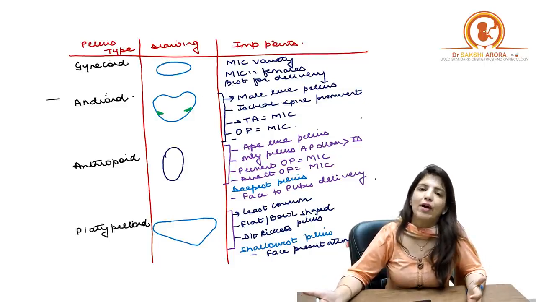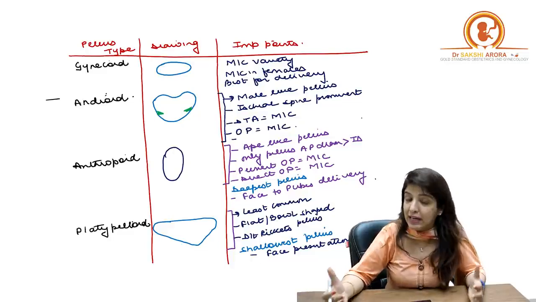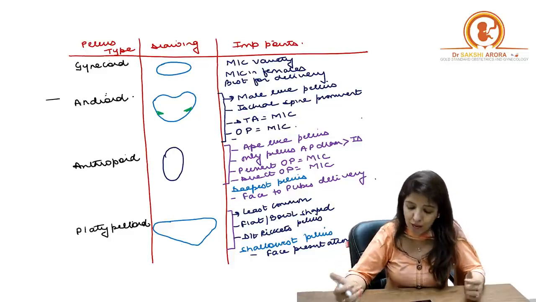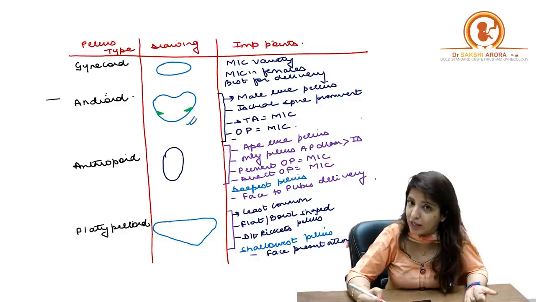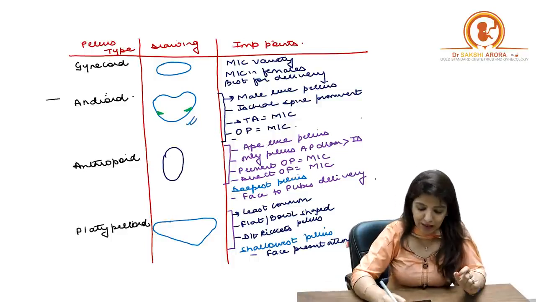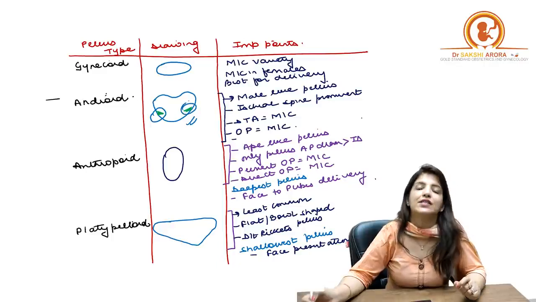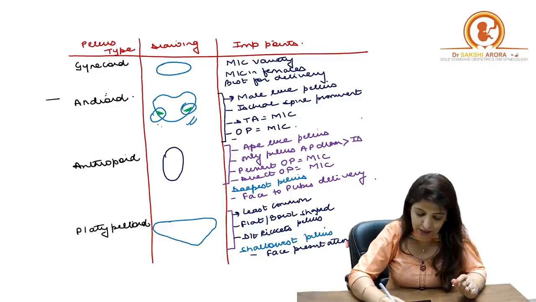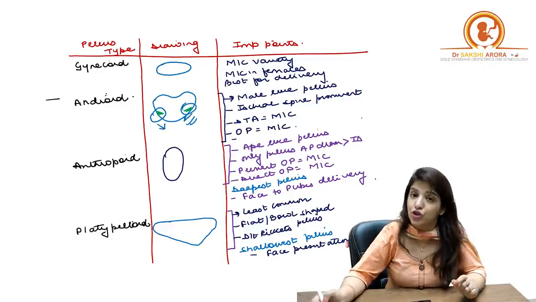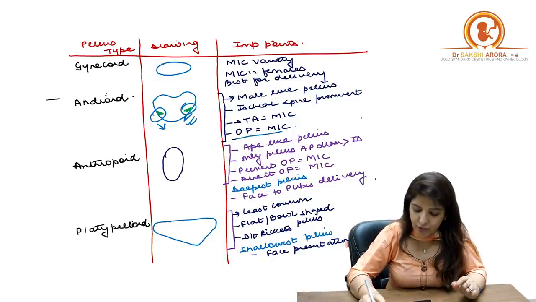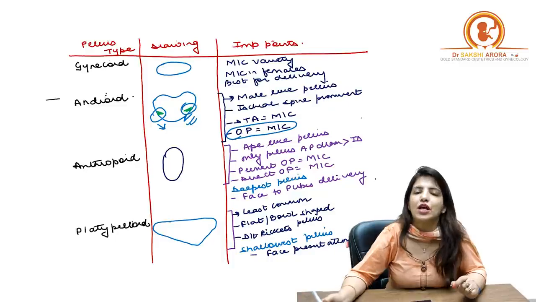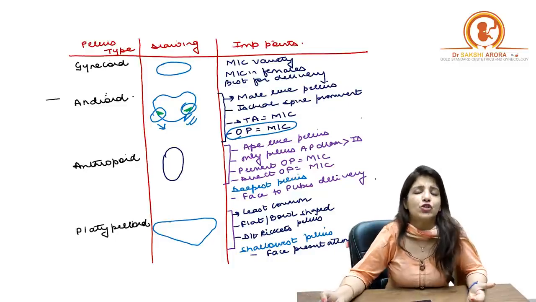When we are talking about android pelvis, it is a male kind of pelvis where the shape of the inlet is heart-shaped, as you can see from the image over here. In android pelvis, the ischial spines are very prominent and the side walls are convergent. Now, occipito-posterior position is most common in which kind of pelvis?